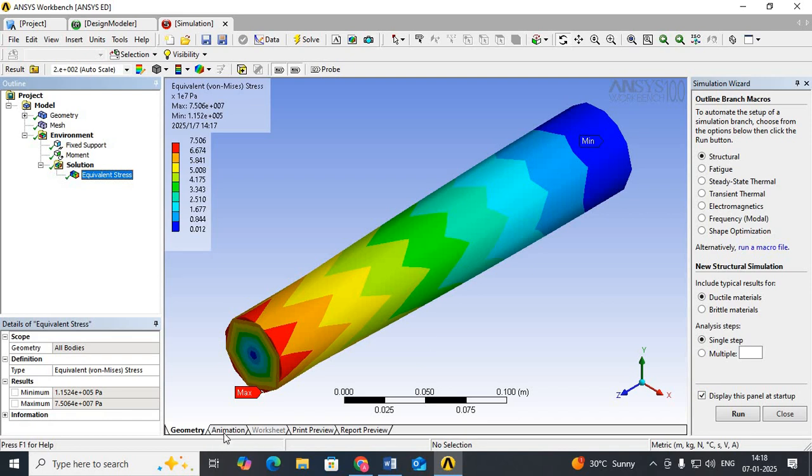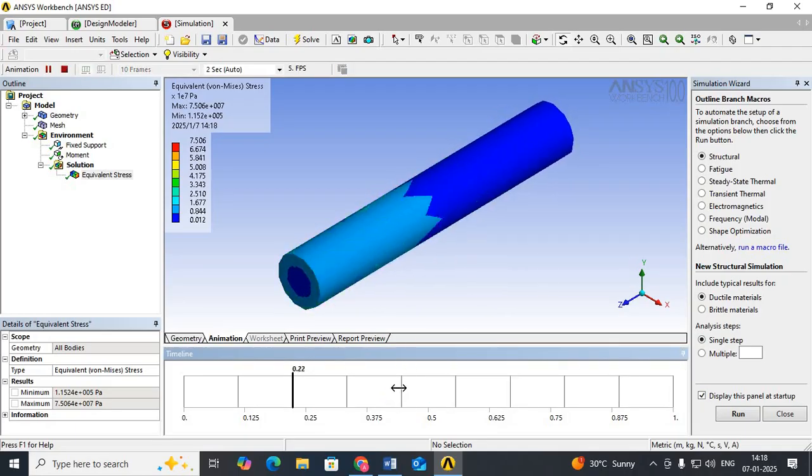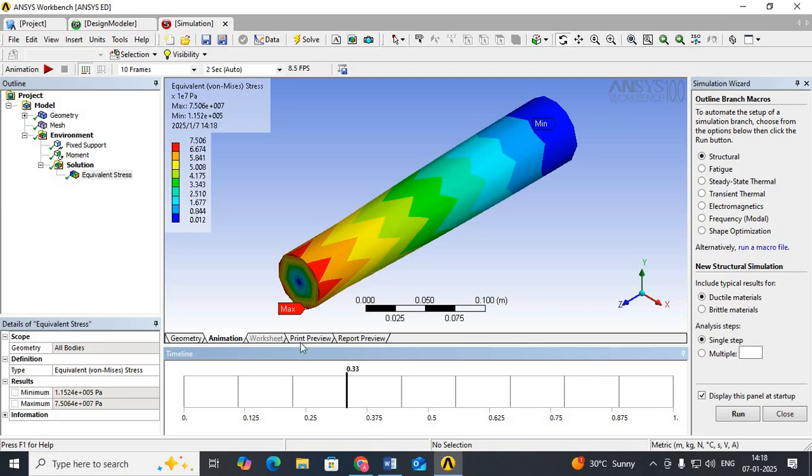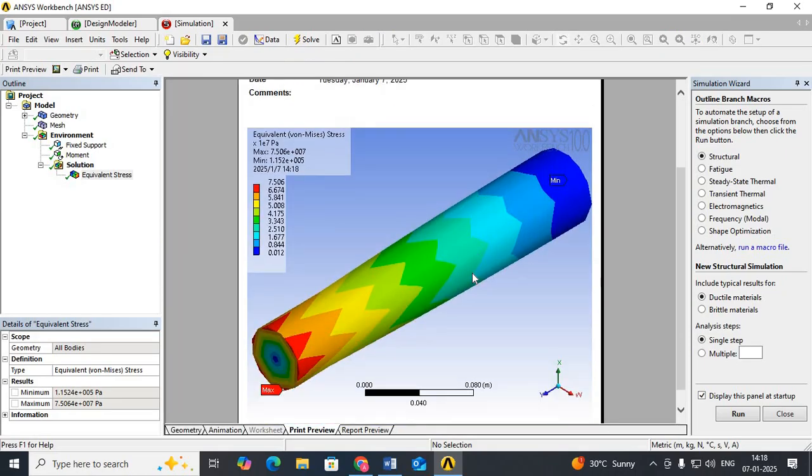You can also animate how the stresses are shown in the shaft. Just go to animation and then right click on the graph. Here there will be a play. Just play it. It shows how the stresses are induced in the shaft. Again right click, stop. If you need the report, just go to print preview. It will give the report of the von Mises stresses.